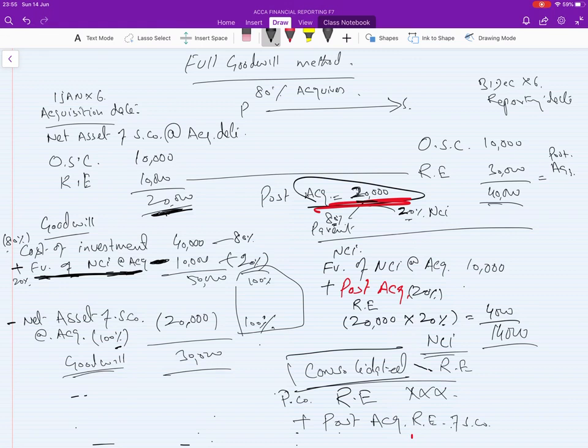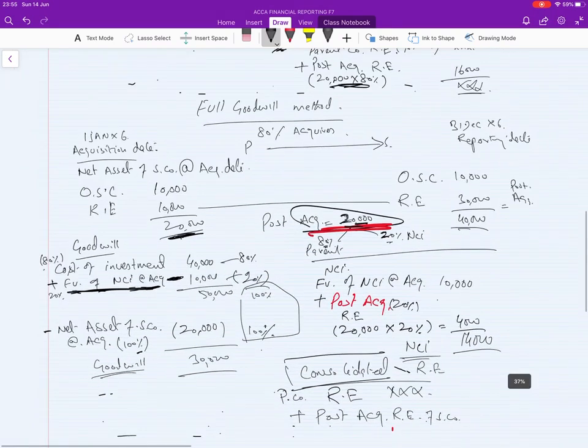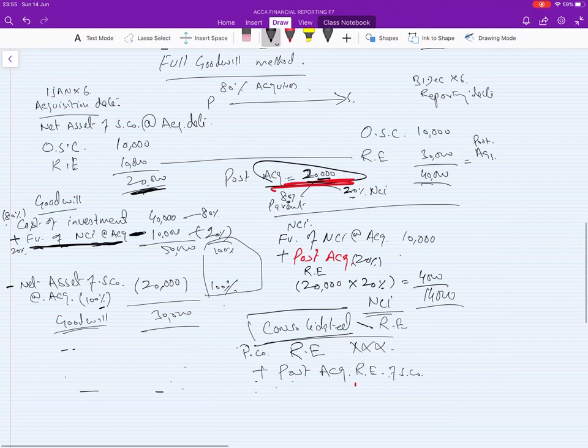The subsidiary made 20,000 post acquisition. Oh sorry, we need to take 80%, because we have taken 20% for NCI, so 80% in consolidation is 16,000.